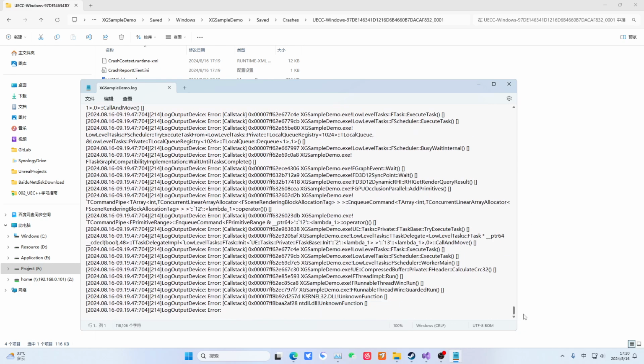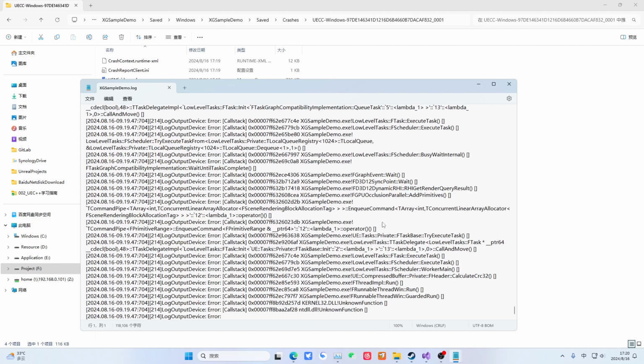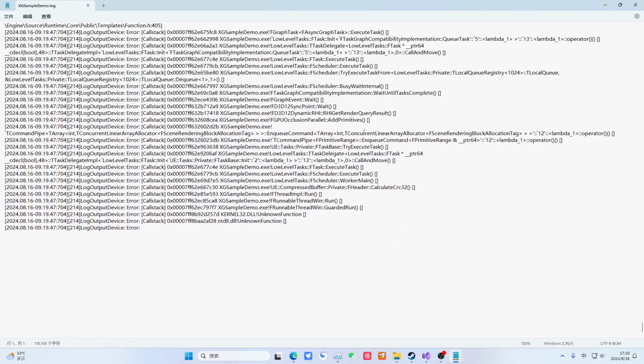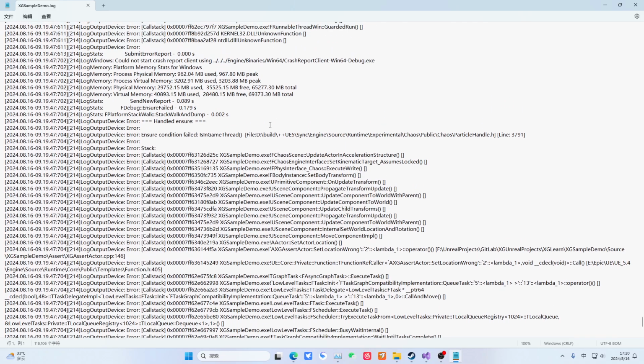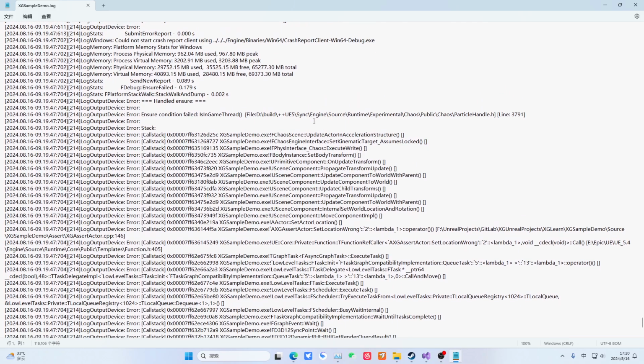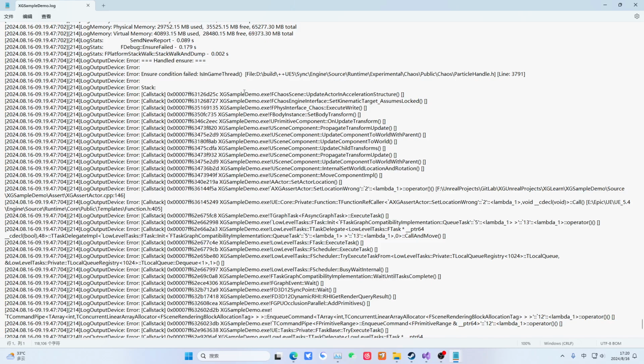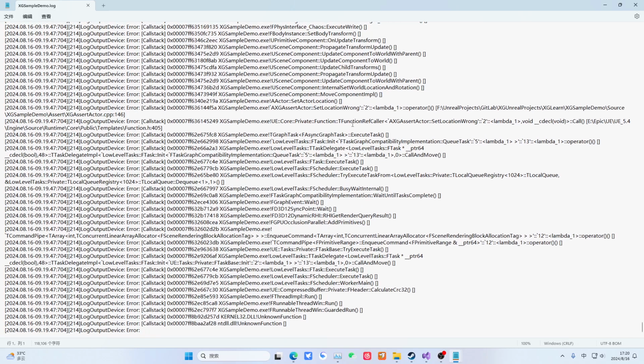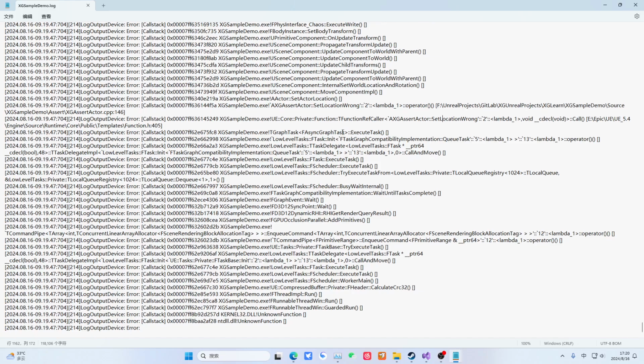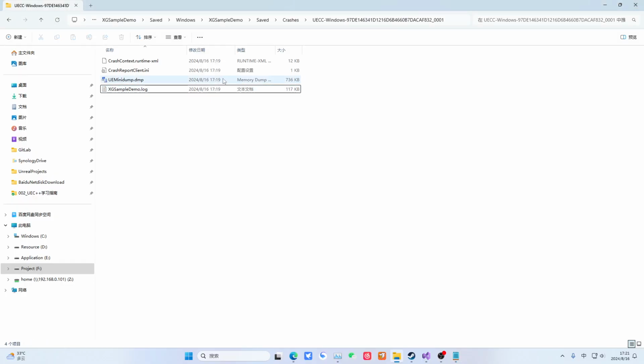You can see we pull up this log. You can see a whole bunch of stuff popping up here. Someone with more experience looking at this would know roughly what kind of problem you have. You can see in this place there will be some issues when it executes this. This place is right here, the SetActorLocation run function. There's an error in this lambda. Then it actually looks like it should be blocking the main thread. Then we double click it.